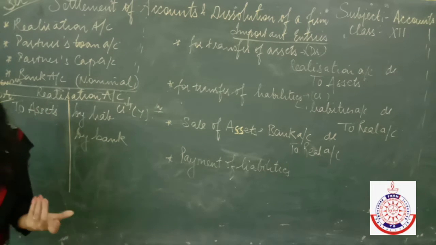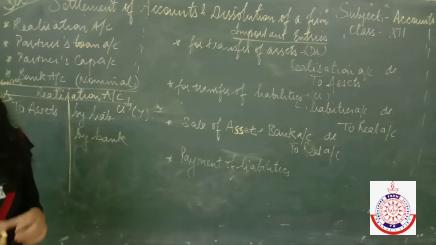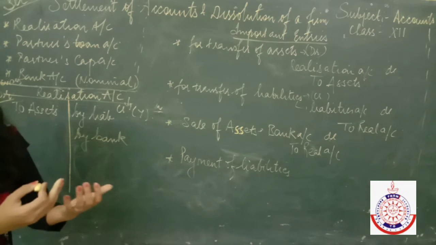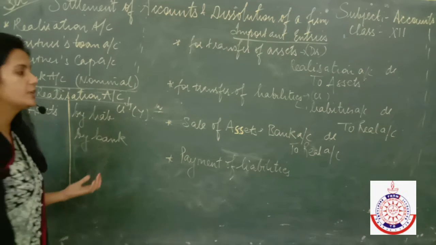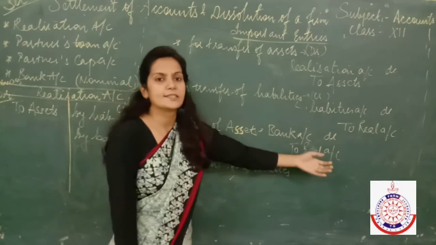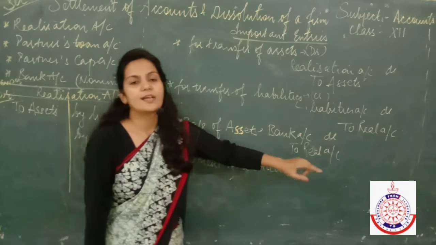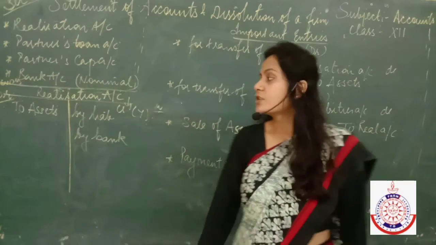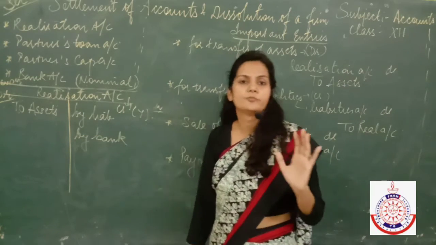Now I don't have assets in the firm. In the balance sheet of the firm, I don't have any asset now. That's why instead of using the word bank to assets, I have to use the word bank to realization. Because after shifting all the assets to realization account, we have made their book value 0.